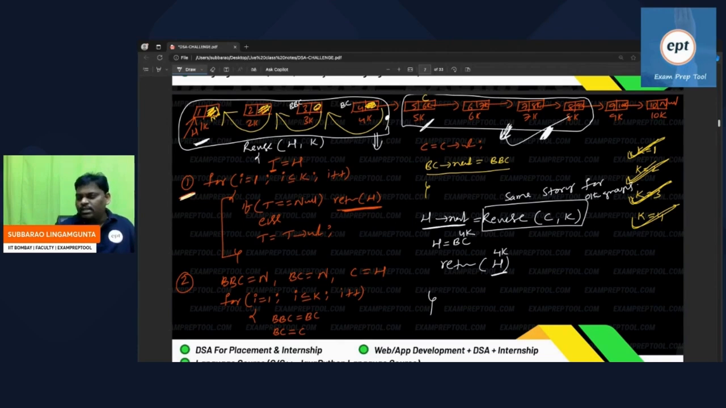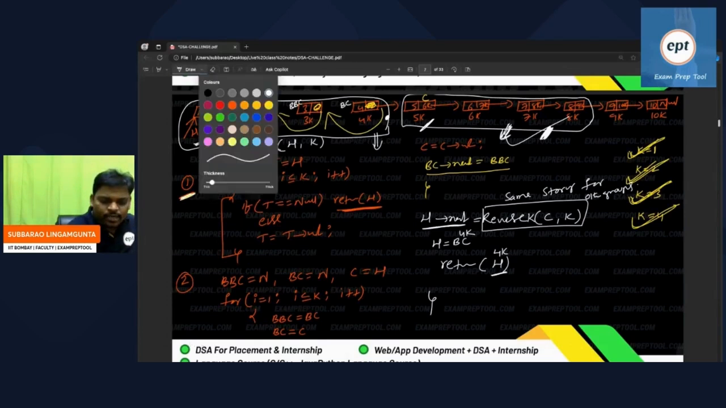Don't worry about the syntax and semantics. And one more thing. The function can be named reverse K or K reverse. Here also you have to write K reverse. Or if you want to write reverse K, you can write reverse K. It is a recursive function. So let me write the ending formalities.